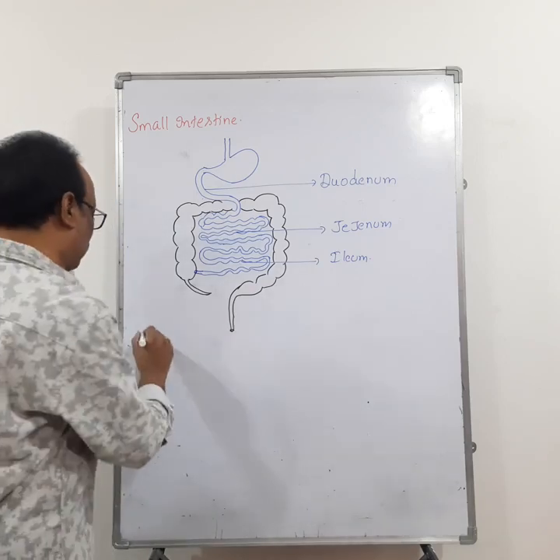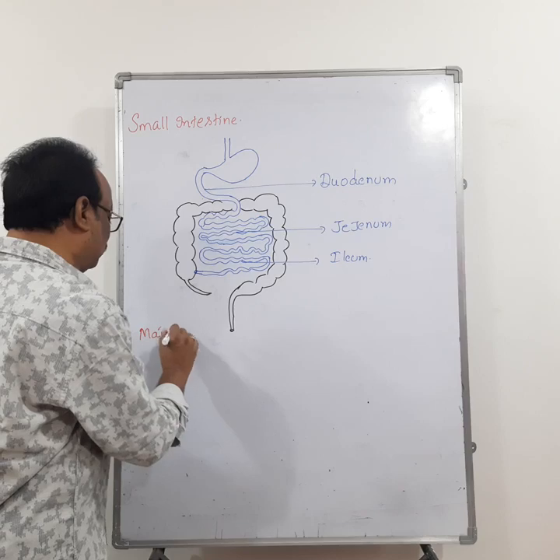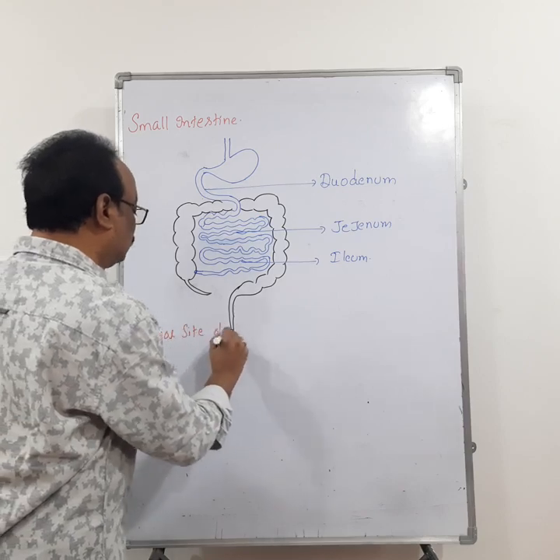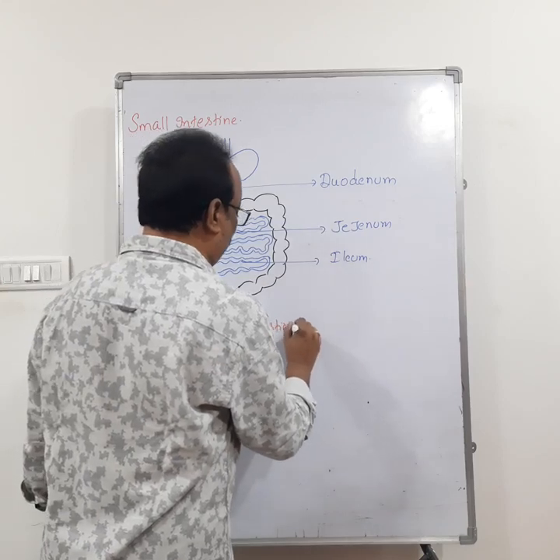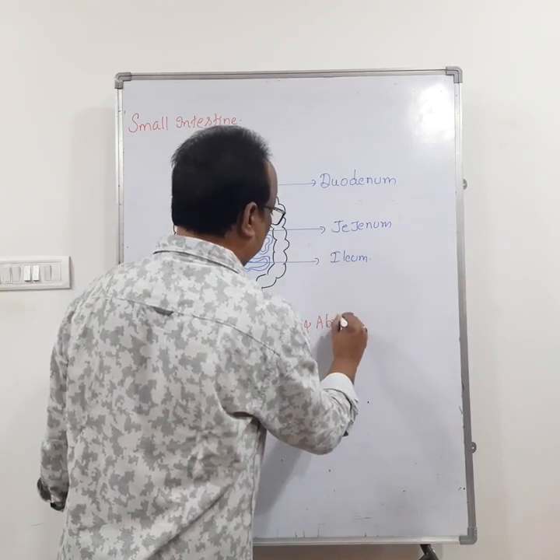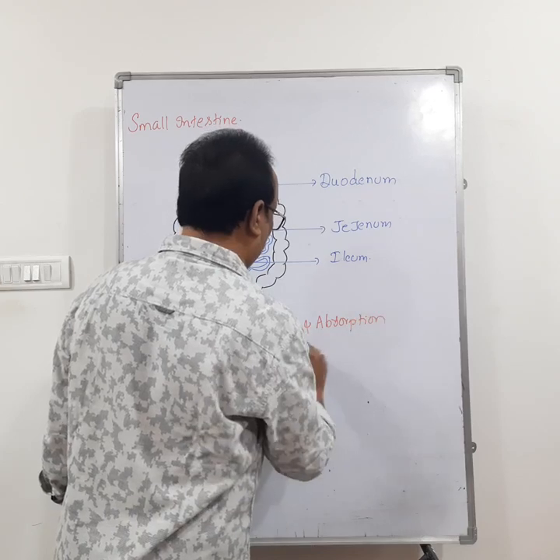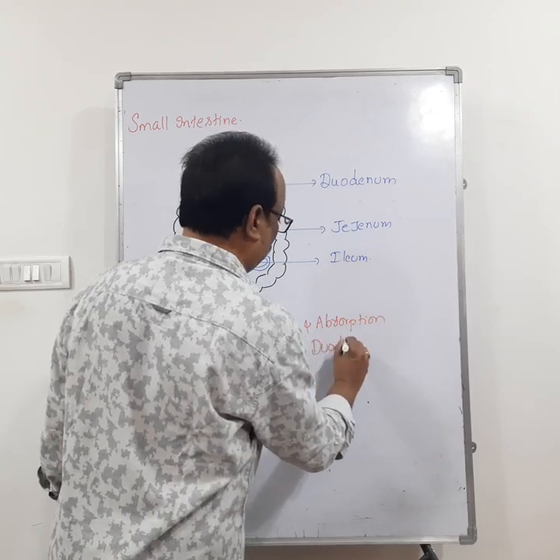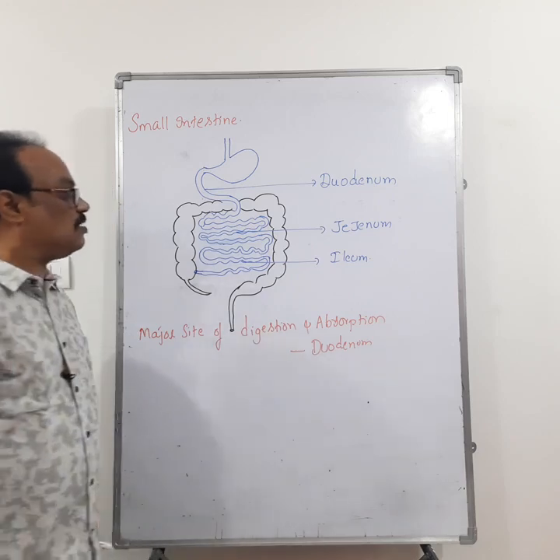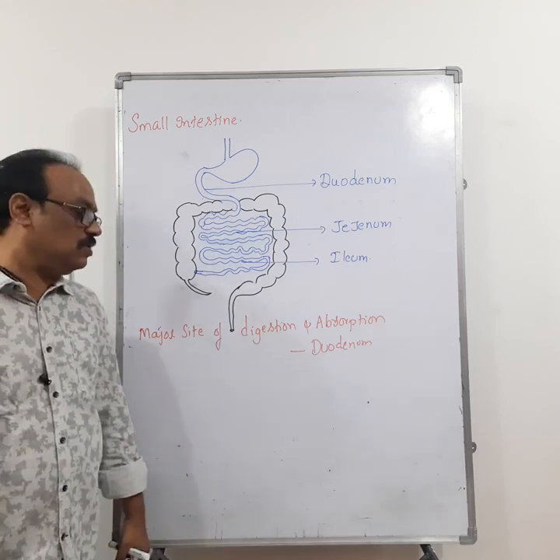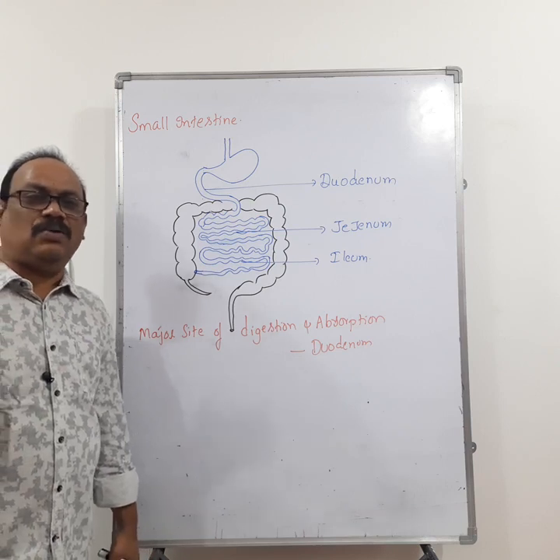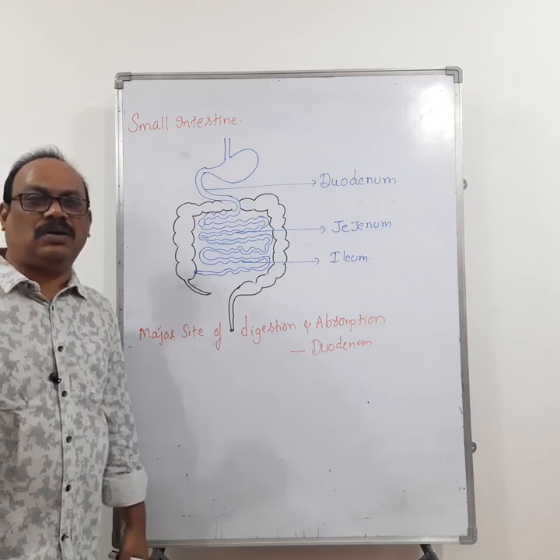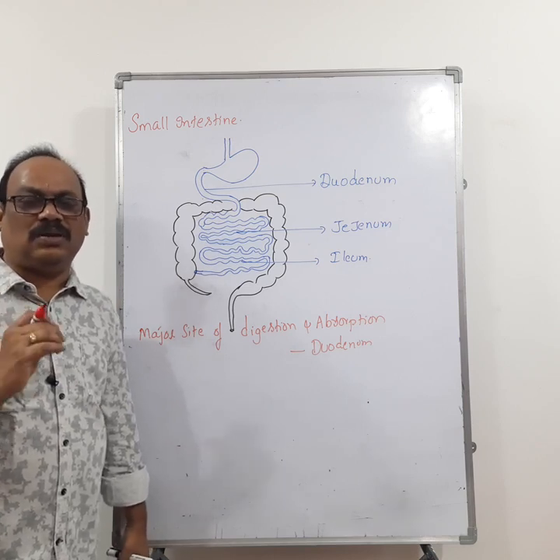That is one question: the major site of digestion and absorption is the duodenum. Very important question for NEET. The major site of digestion and absorption is duodenum, right? And all the biomacromolecules are broken down into small micromolecules in the duodenum.